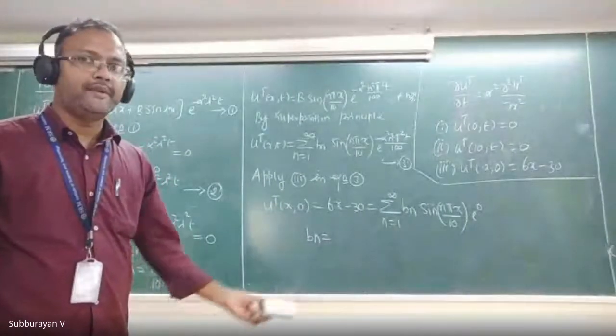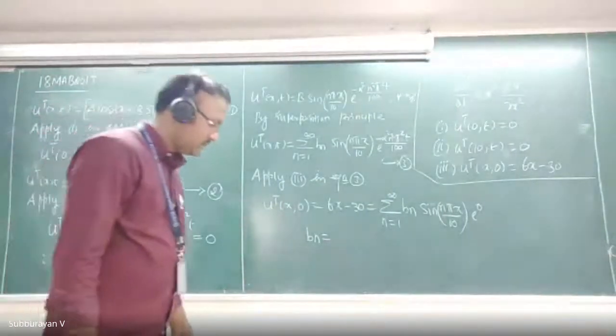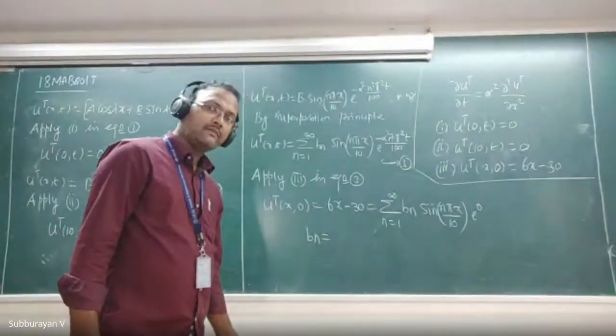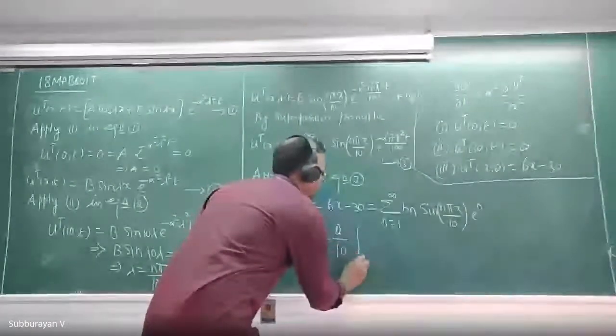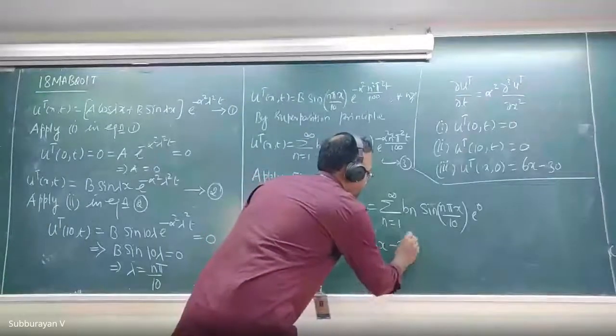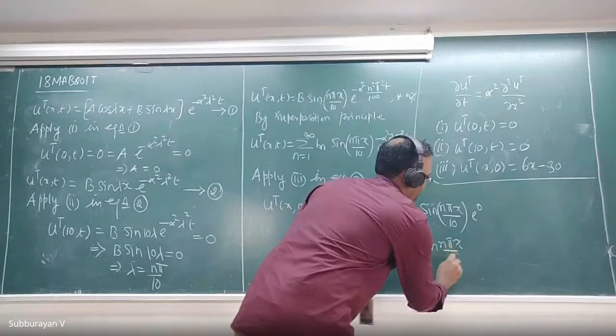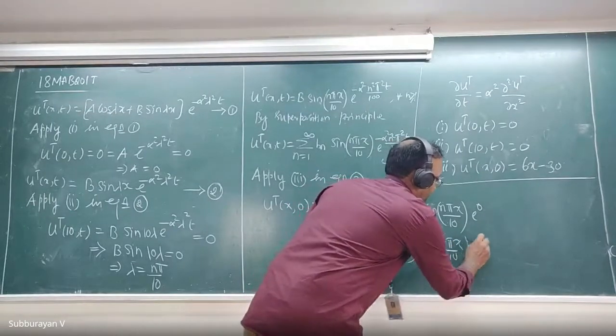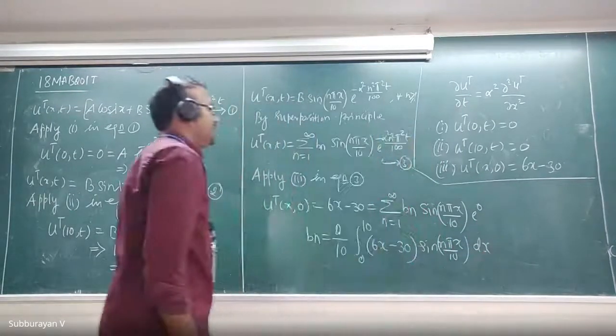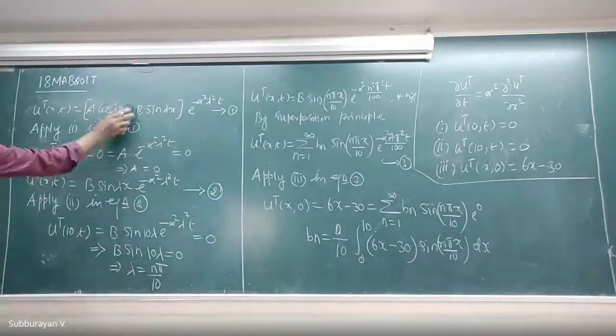What is the formula for bn? 2 by 10 integral 0 to 10 of 6x minus 30 into sine n pi x upon 10 into dx. Please integrate this and tell me what is the value of bn.